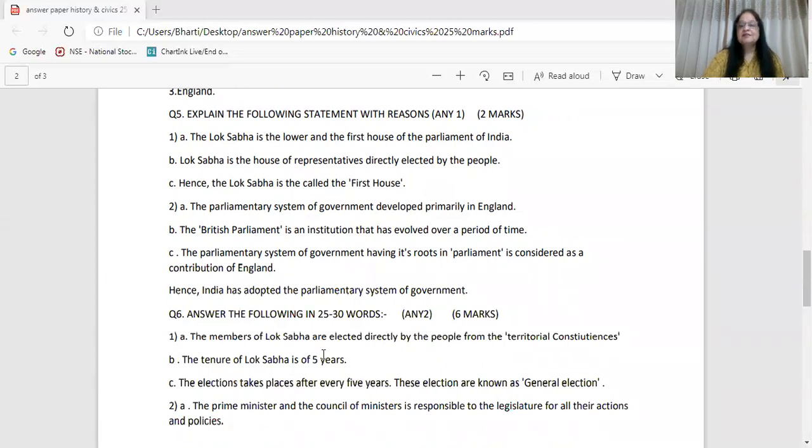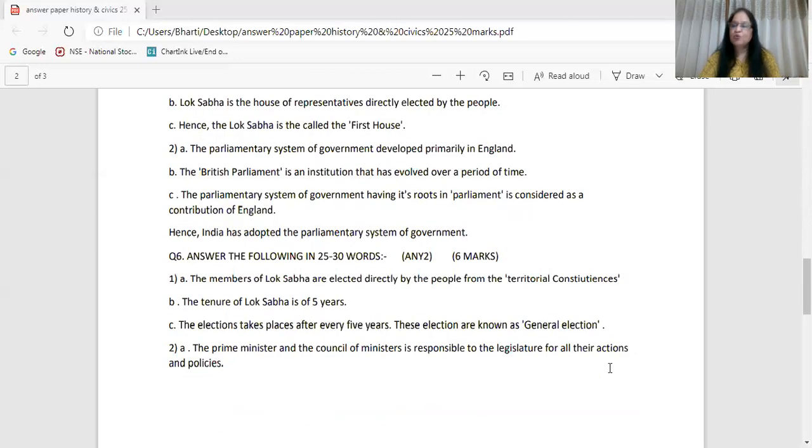Question number 6, brief question, any two. And how are the members of Lok Sabha elected? Nice question it is. Easy also. The members of Lok Sabha are elected directly by the people from the territorial constituencies. The tenure of Lok Sabha is 5 years. The elections take place after every 5 years, and these elections are known as general elections. You observe it, it is completely textual language. The maximum possible, you are going to make use of textual language only.